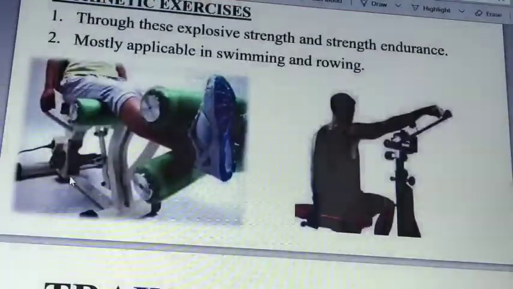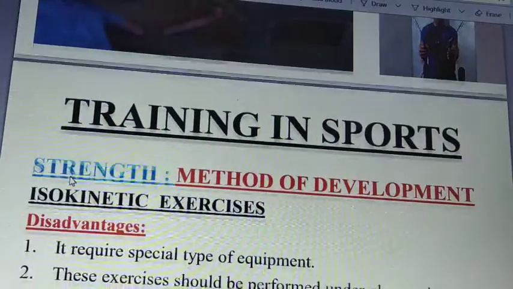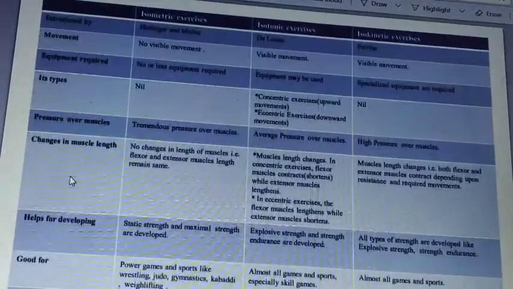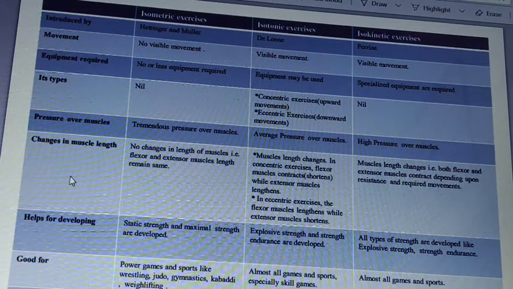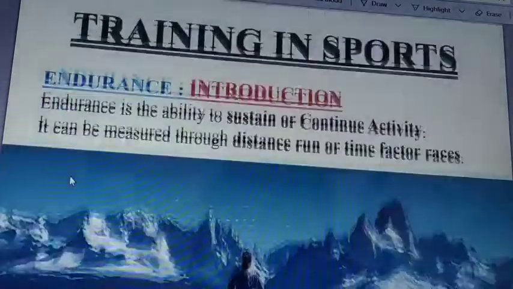Now we need to know the chart, which helps to understand strength. Isometric exercise is given by Hettinger and Müller, isotonic exercise by De Lorme, and isokinetic by Perrine. About movements: there are no visible movements in isometric, and visible movements, concentric and eccentric, in isotonic and isokinetic. This chart has to be understood properly.